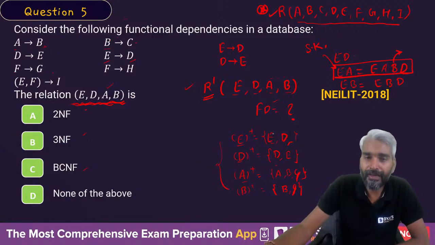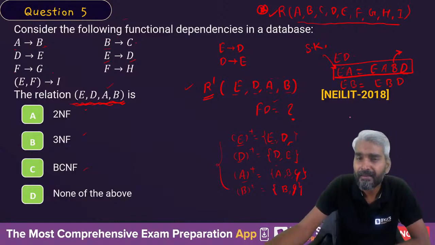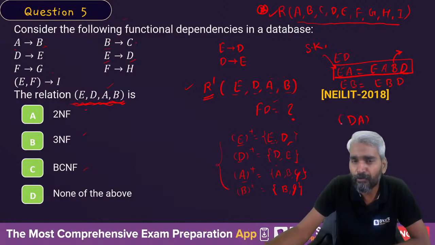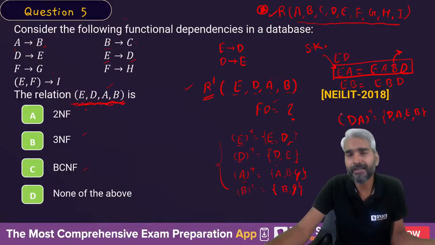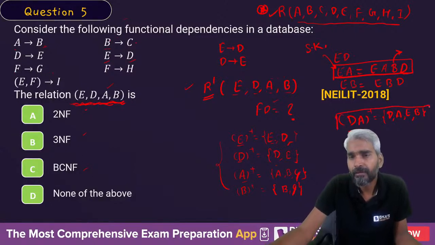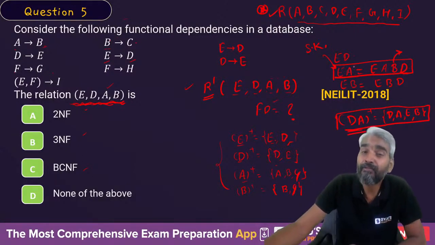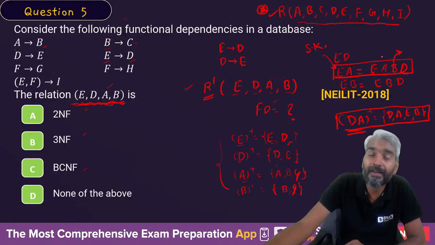Right? Now you can see that E can be determined by D. Therefore, if you try to calculate DA closure, this will also be DA. Because of D, you will calculate E, and because of A, you will calculate B. Therefore, DA is also a super key, and we already know that E alone cannot determine all the attributes.